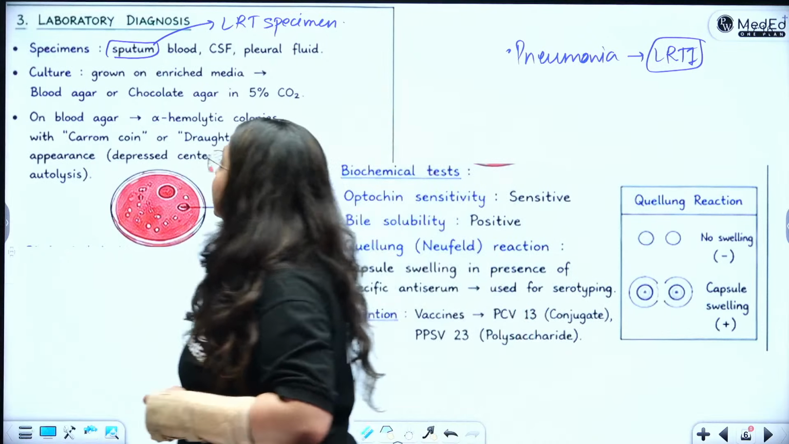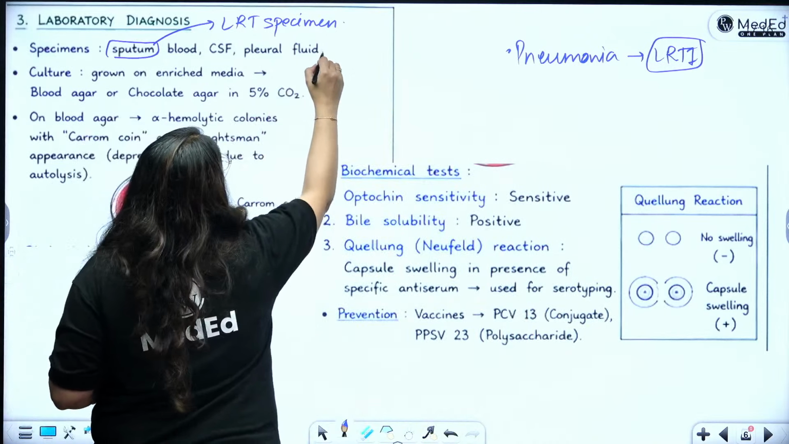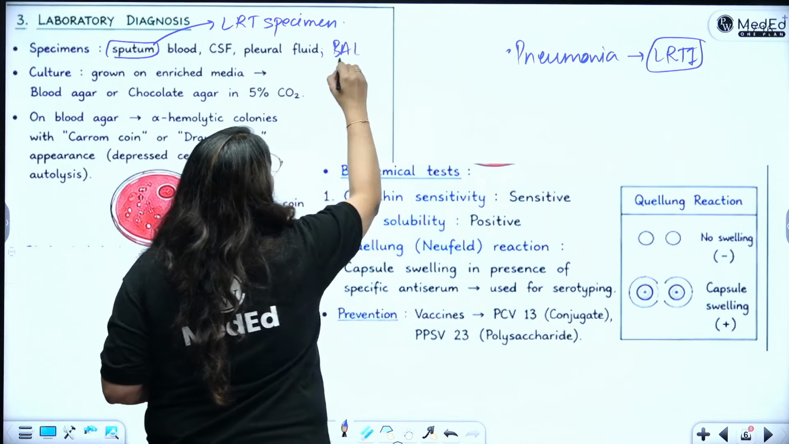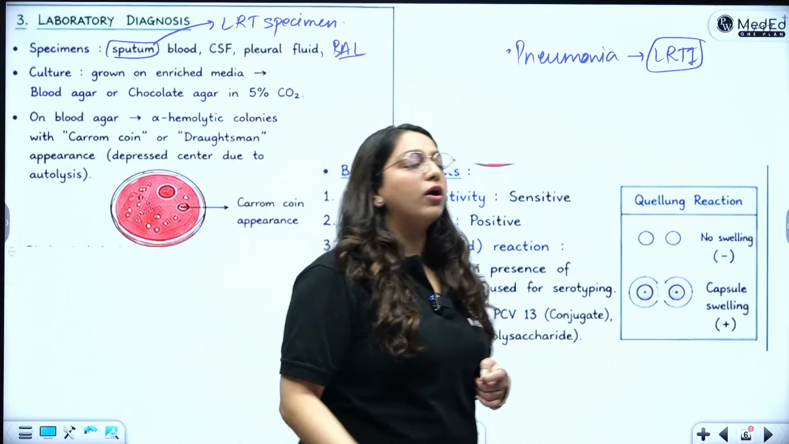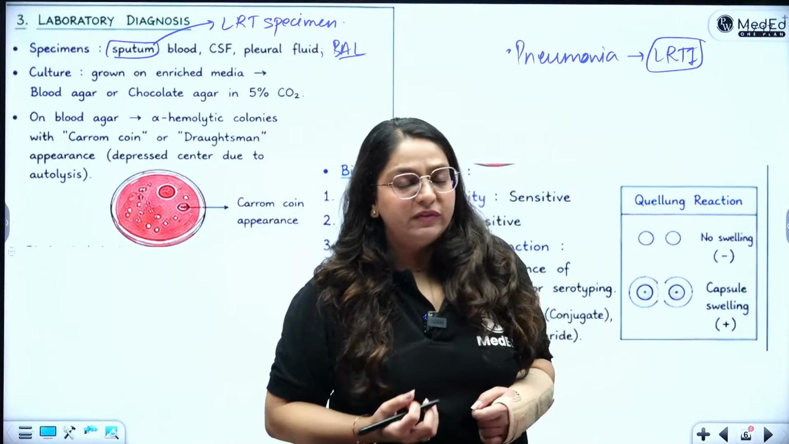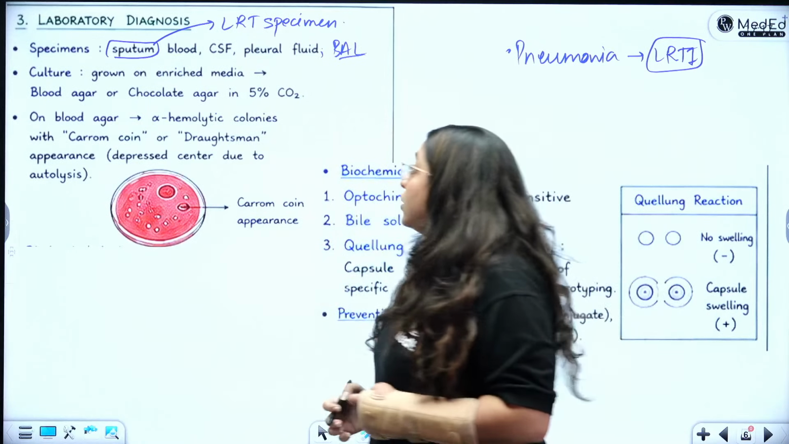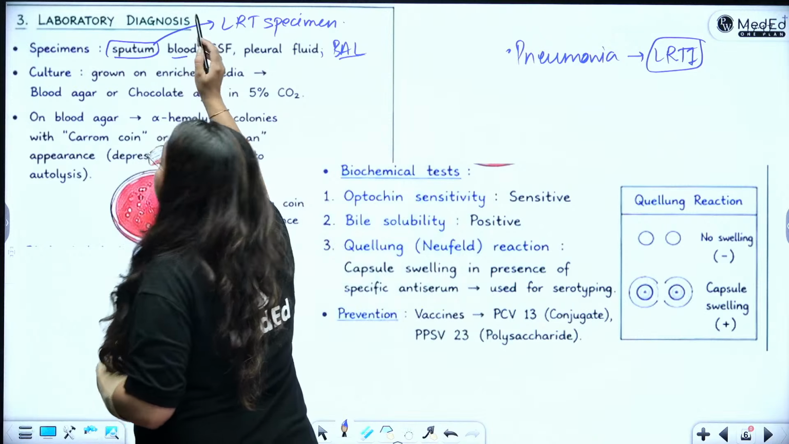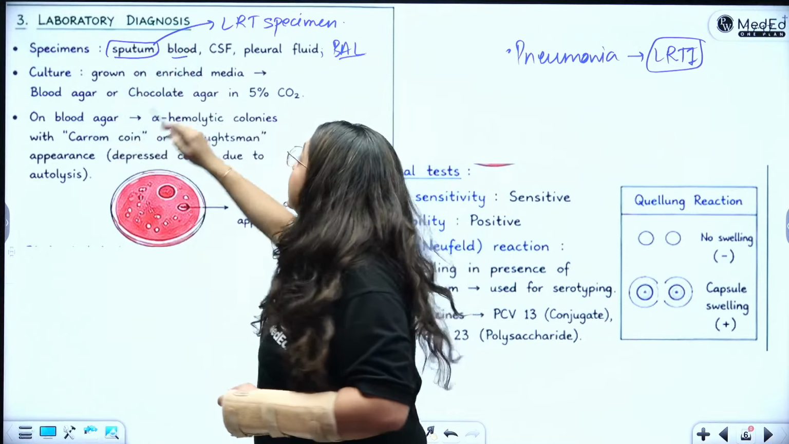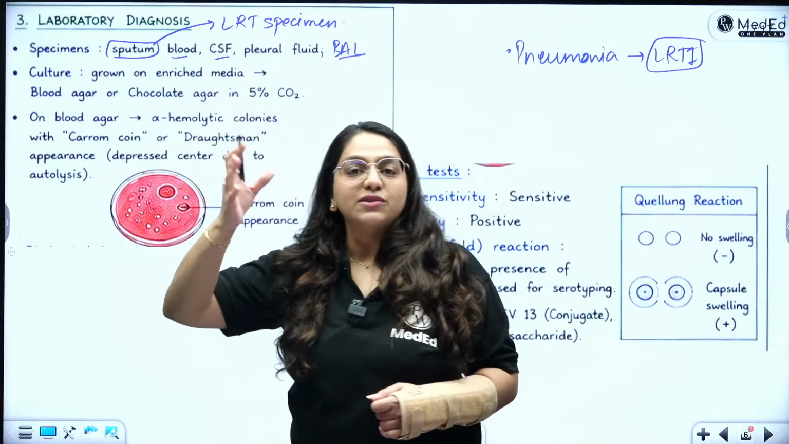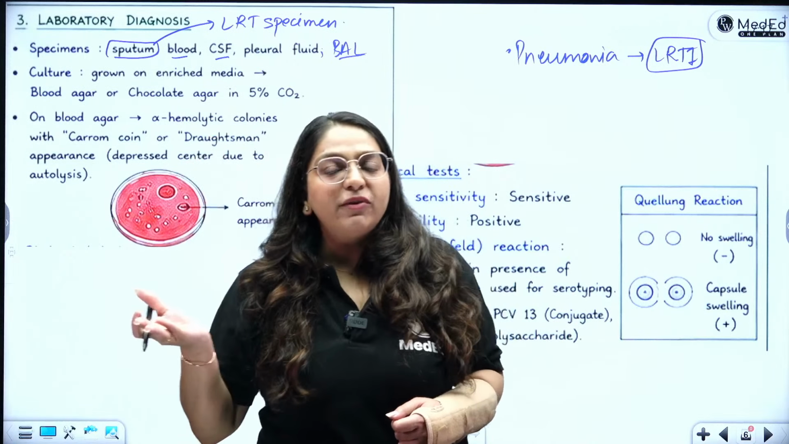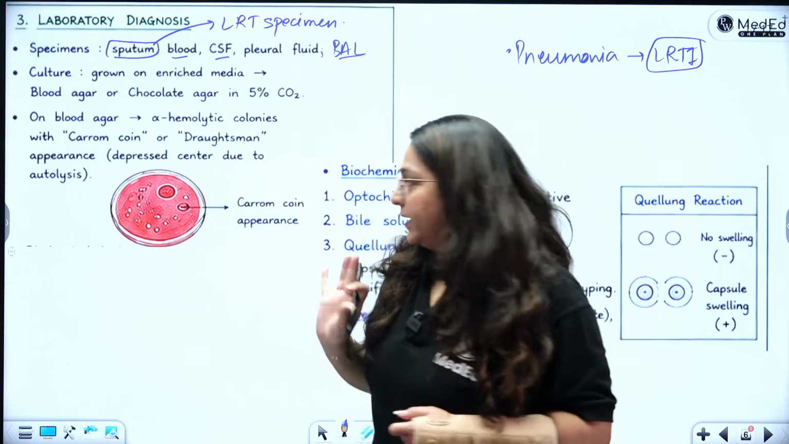What other LRT specimen can you take? You can take BAL, bronchoalveolar lavage, in the patient, or a mini BAL, depending upon the condition of the patient. Then you can also take blood for serology to detect antibodies. CSF can be taken in case it is causing meningitis, and pleural fluid if it has led to extrapulmonary complications.